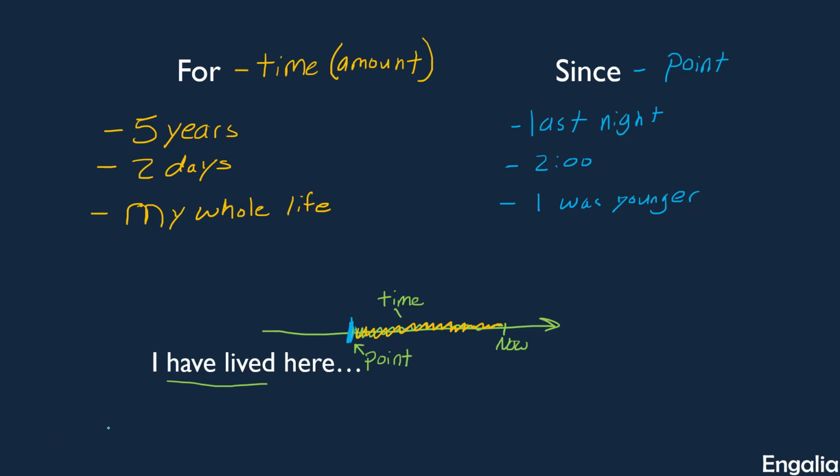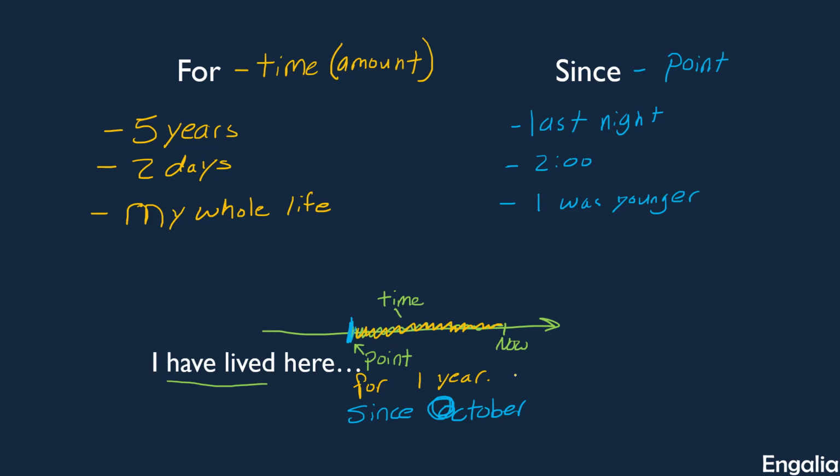So let's look back at our sentence here where we say, I have lived here. And let's finish the sentence using both of our words. So we could say, I have lived here, and let's start with since. I have lived here since October. Since October. This needs to be a capital O here. Or I could say, I have lived here for 1 year. All right, so an amount of time.